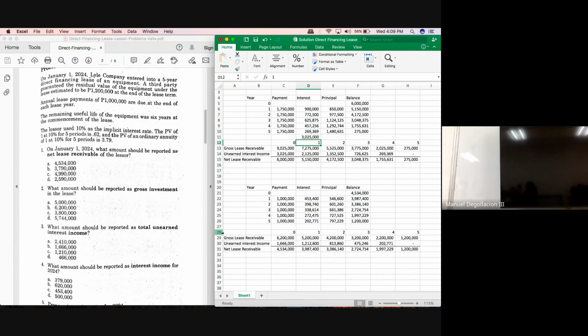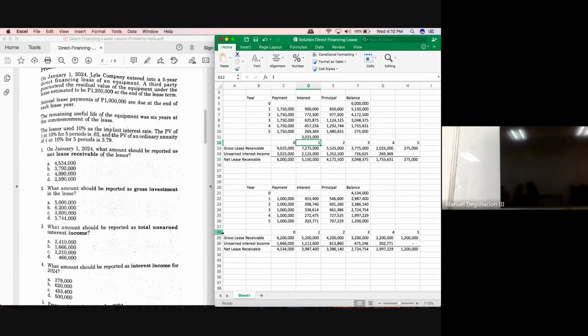How much was the initial balance? Was it 4,534,000? Initial balance is 4,534,000. And then periodic payment is 1 million. Interest income for the first year was 453,400. That means the principal payment would be 546,600. Am I correct? 546,600.